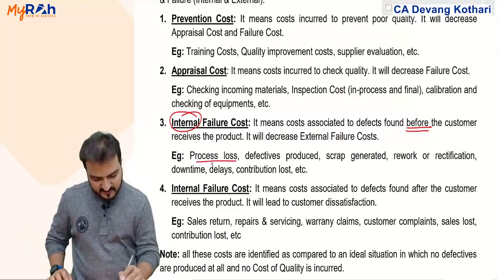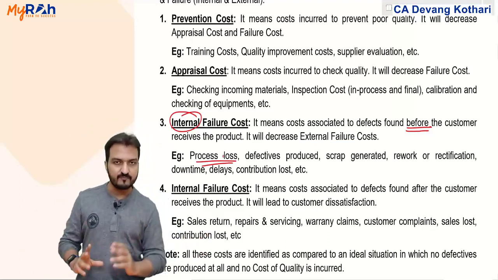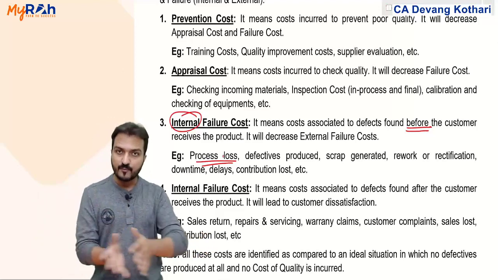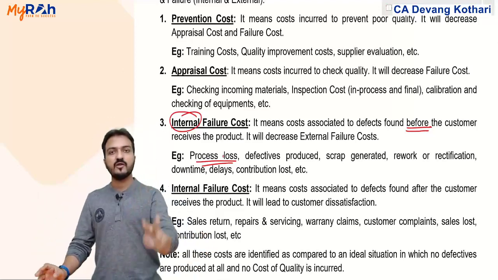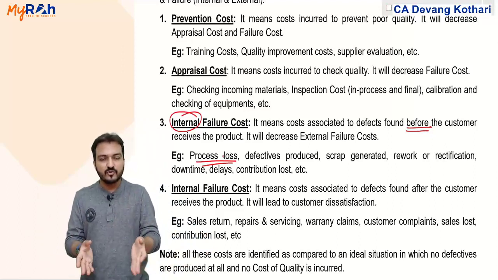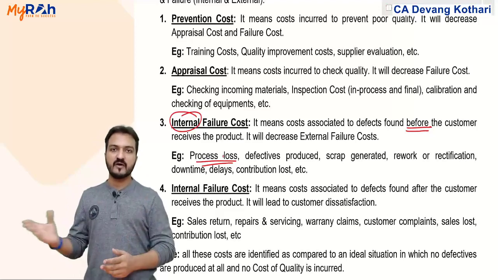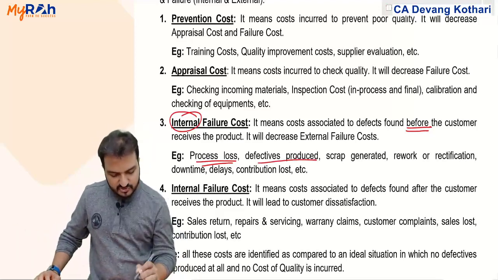Example, process loss. Input minus normal loss is output. I give input of 100 units in the process. At the end of the process, I get output of only 80 units. So 20 units were lost during the process. Did you find out that loss? Yes, you yourself found out that loss. That is my internal failure cost. Defectives that you have produced, you found.